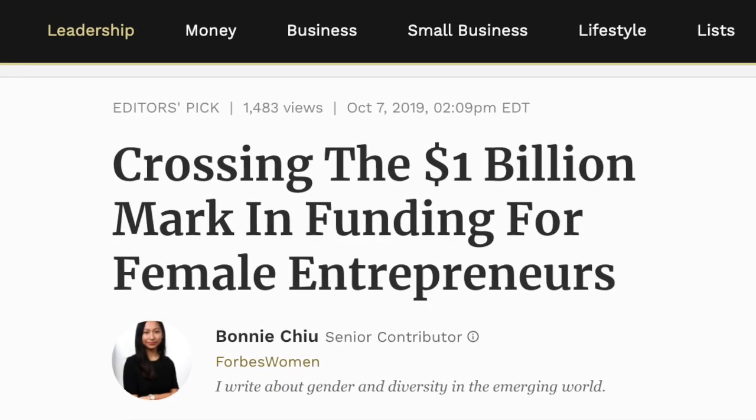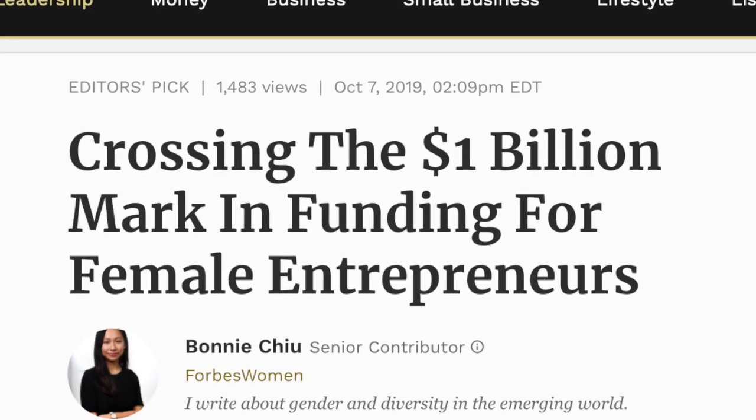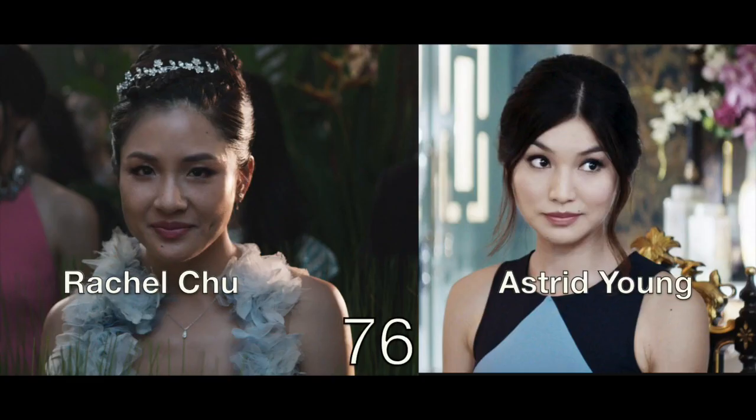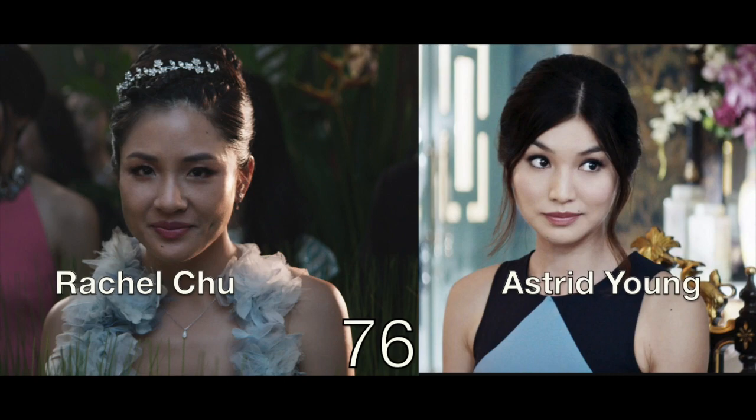Yikes! Not only is this a massive oversimplification of microloans, it cheapens Rachel's PhD. Let me be clear, women do uplift economies, but a collegiate professor would never speak this way to an academic peer. Something that was intended to be a girl power moment feels really off color and cringy. So, we end up with Rachel and Astrid, both from Crazy Rich Asians, at a 76 on the FemmeMeter.